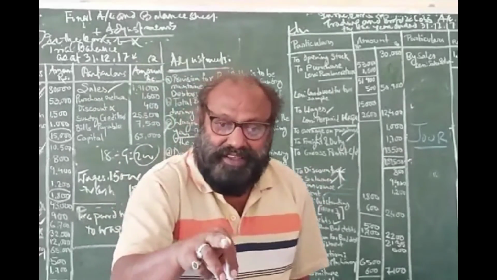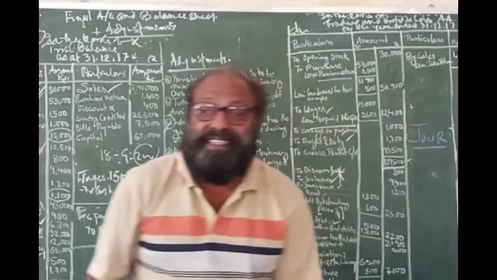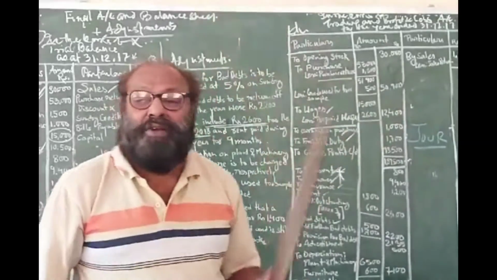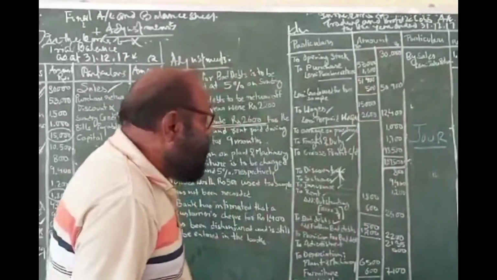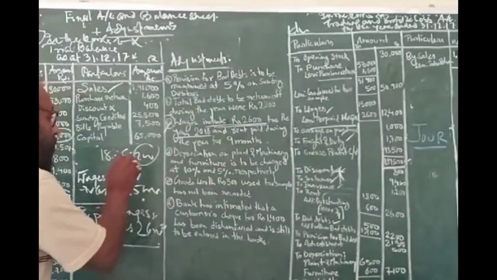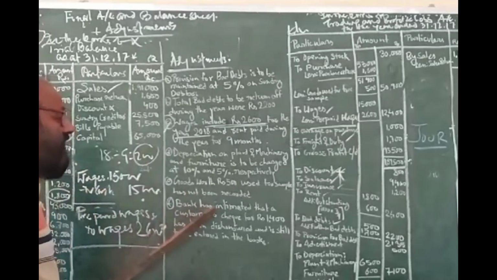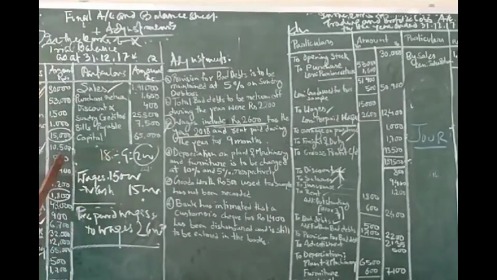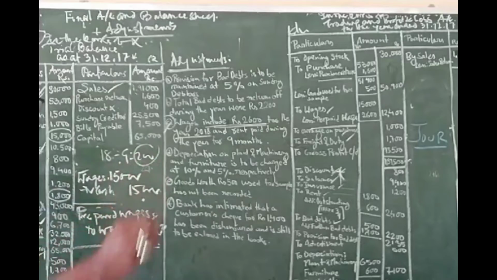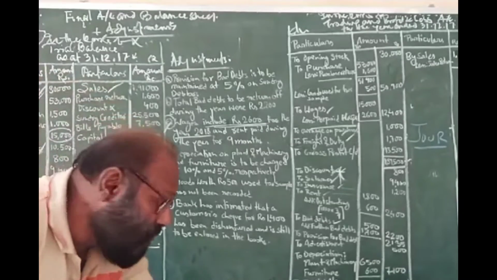200 into 12, because it is the account for 1 year. It is not the account for 9 years. So for this 1 year, our rent should have been 2,400. But how much have I paid? I have paid 1800. So how much is left? How much is due? So that is outstanding.